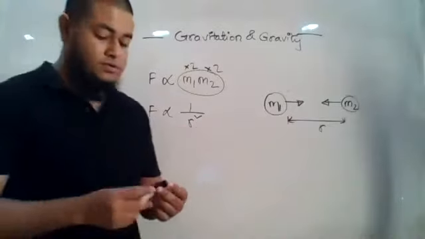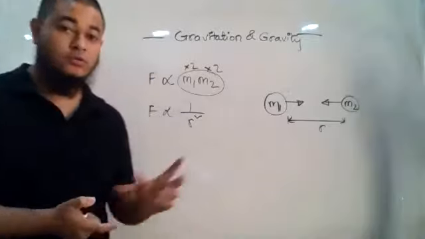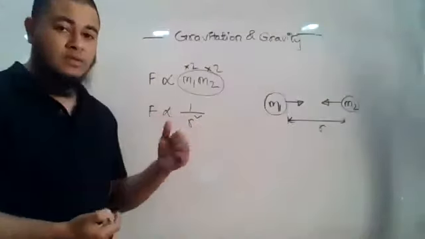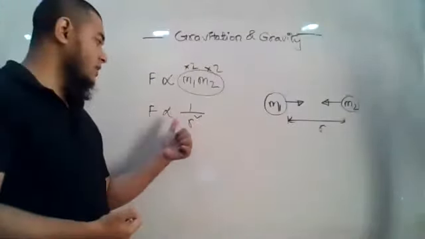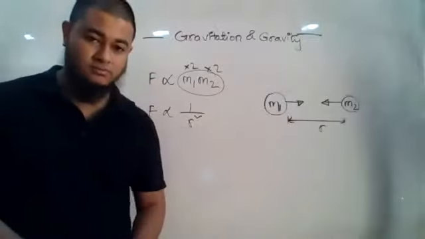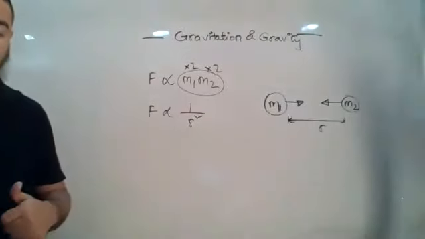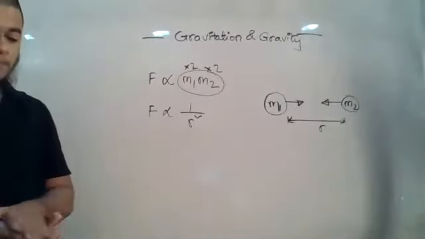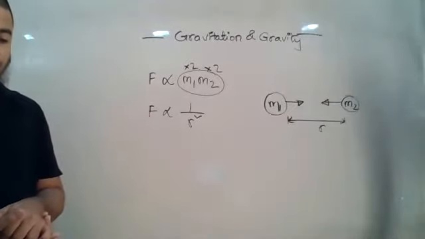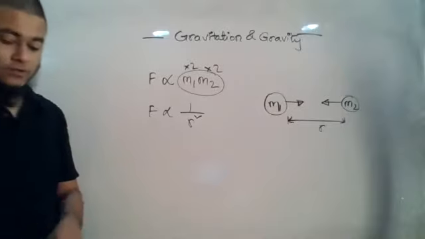Now here also I want to let you know what type of MCQ might come. They will ask you, if the distance gets tripled, then the force will become how many times? 1 by 9 times. Very good.